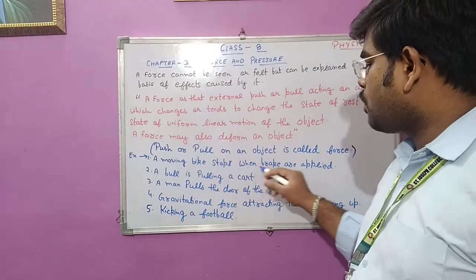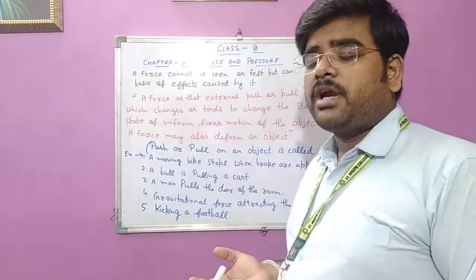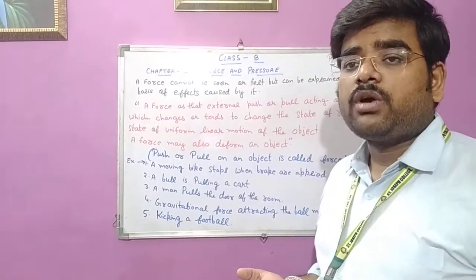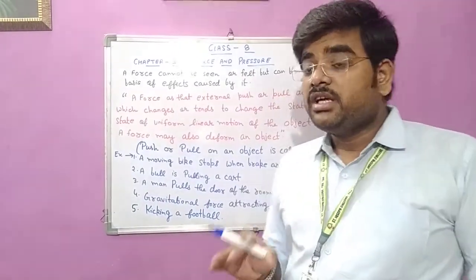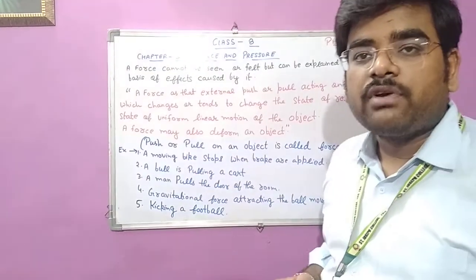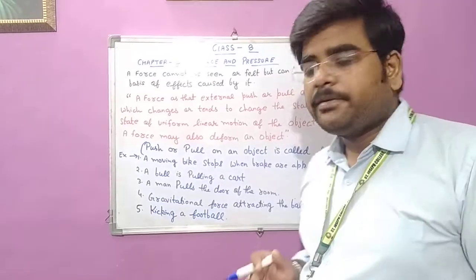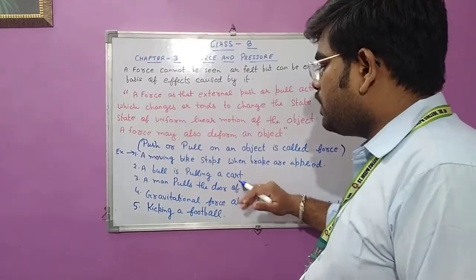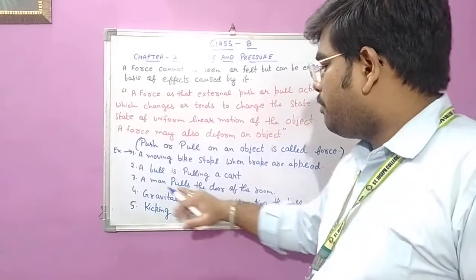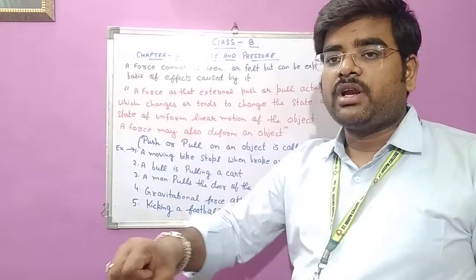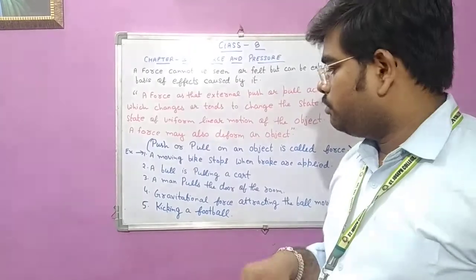A moving bike stops when brakes are applied. Whenever you are riding a bike and you have to stop that motorcycle, you have to apply a brake. And whenever you apply the brakes, force will be required. What kind of force? A frictional force is required on the body. Got it? A bull is pulling a cart. That means in pulling also a force is required. A man pulls the door of the room. Whenever you are entering a room, you have to pull that particular door.